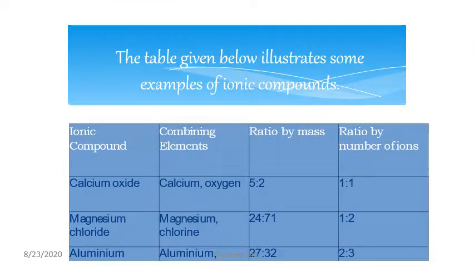Now some of the examples of ionic compounds are calcium oxide. Calcium to oxygen ratio by mass is given as 5:2. Ratio of number of ions is 1:1. One is a cation and one is an anion. Others are magnesium oxide, MgCl2, and aluminium oxide.